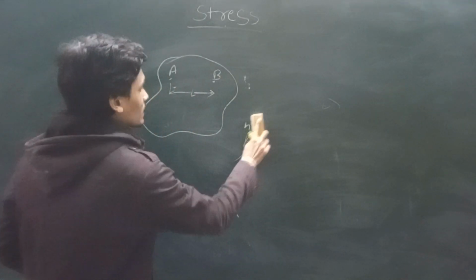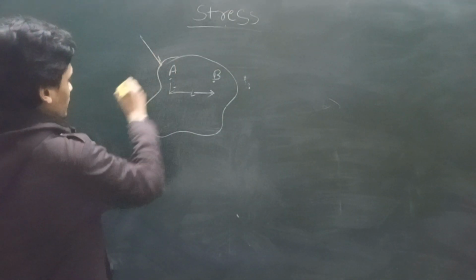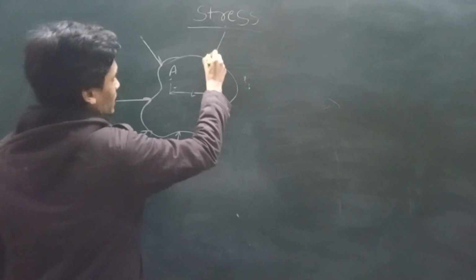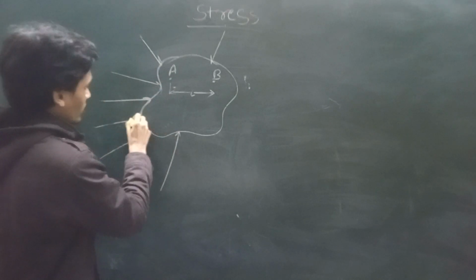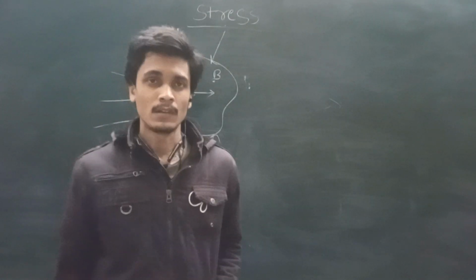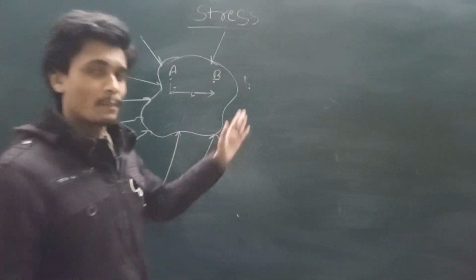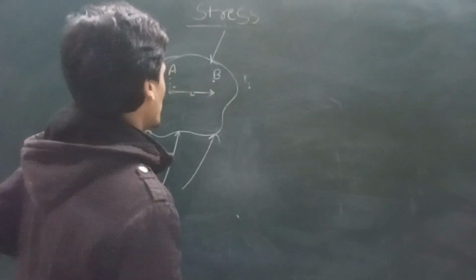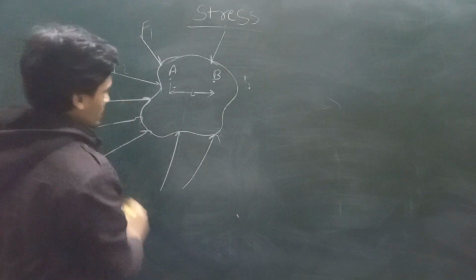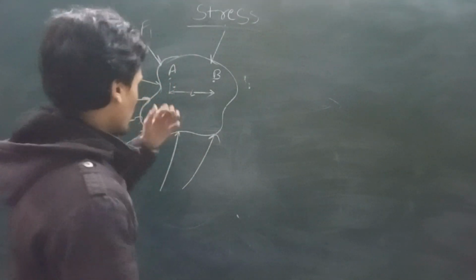Now see, if we apply different types of coplanar forces on this body, we all know what coplanar forces are. The forces which are applied in the same plane are known as coplanar forces. They are applied on this body, this blackboard.